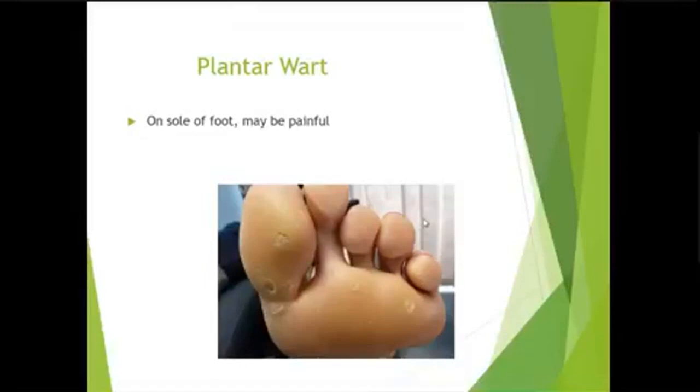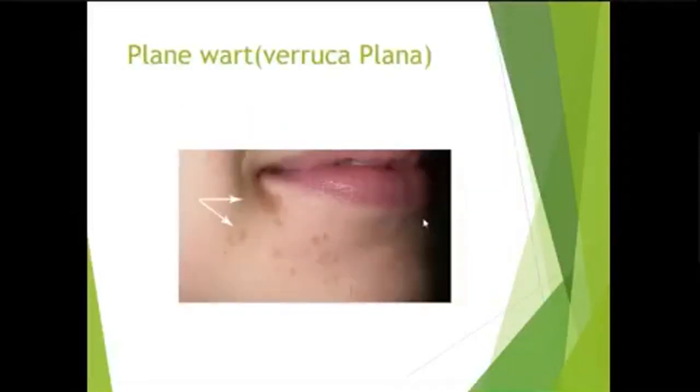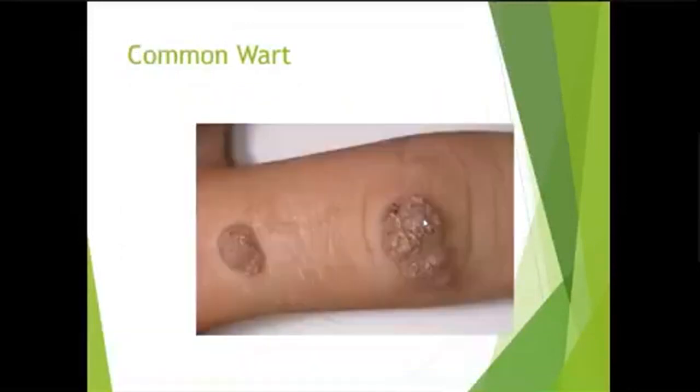These are plantar warts. Plantar warts are quite common. Then plane warts. They are the type of warts seen on the face. They are small. They are not verrucous. They are small brownish papules with a flat surface. So the other name is flat warts or verruca plana, plane wart. This is a filiform wart, another type of wart because of its shape. You can see the common wart, brownish papules with a rough surface.